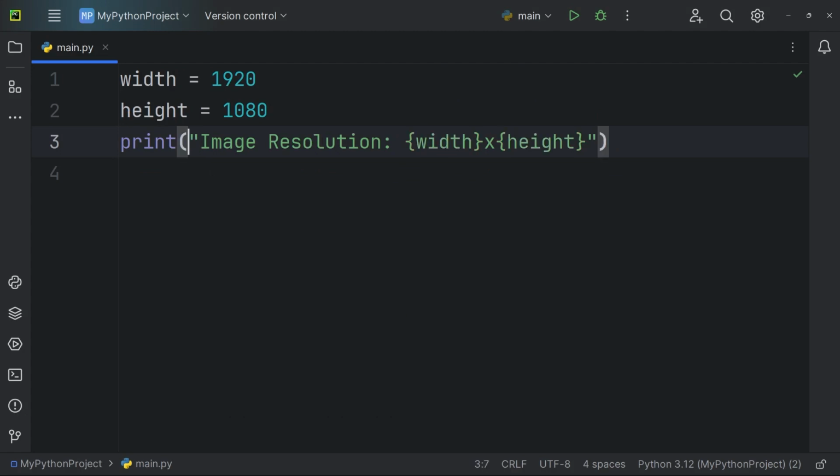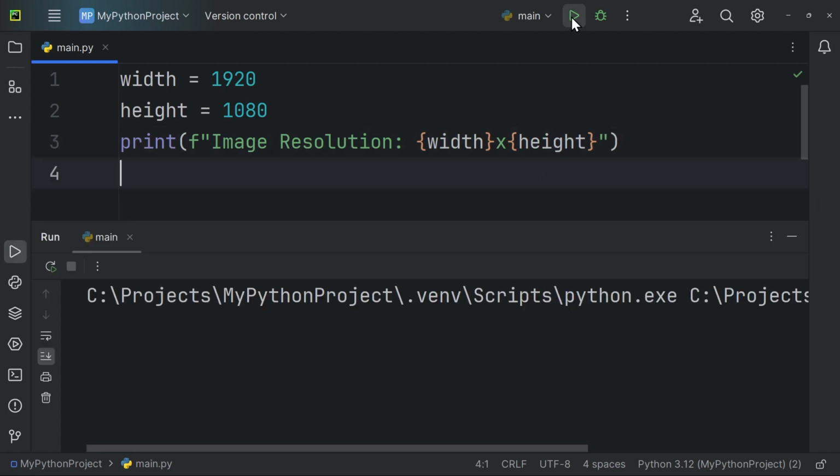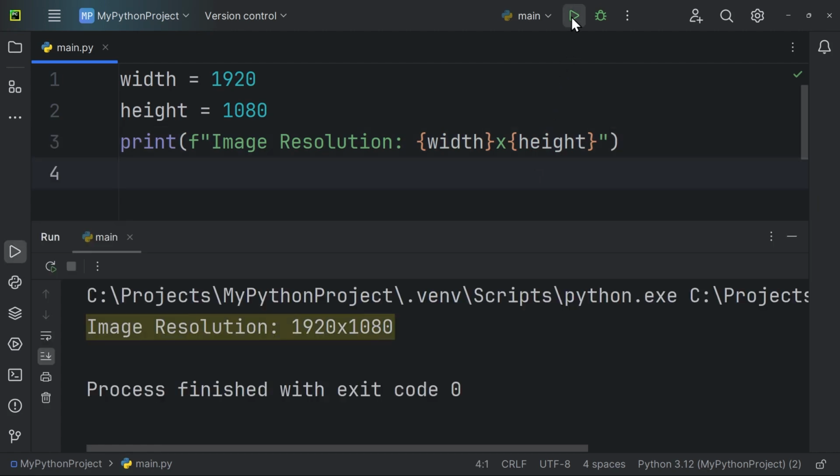If we remove the f prefix from the beginning of the string, the entire string turns green, indicating that it will be treated as a regular string literal, and the contents inside the curly braces will not be interpreted or replaced with variable values. Let's re-add the letter f to the beginning of the string and run the program. The output shows the variable values correctly inserted into the string.